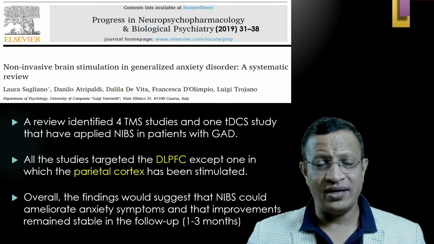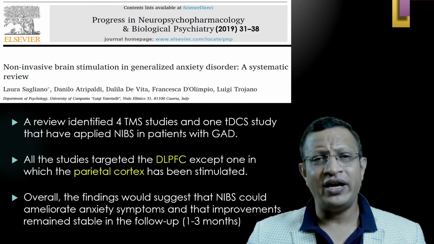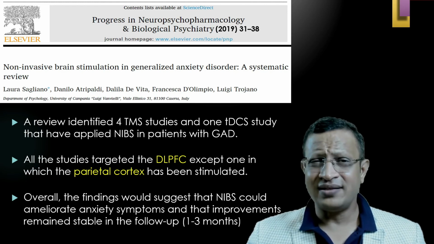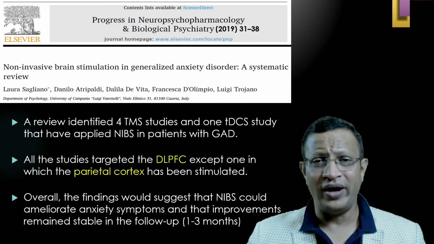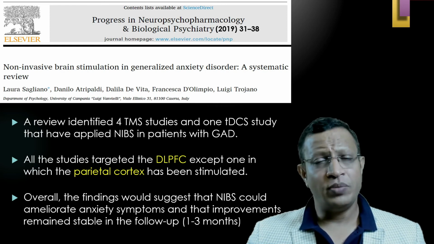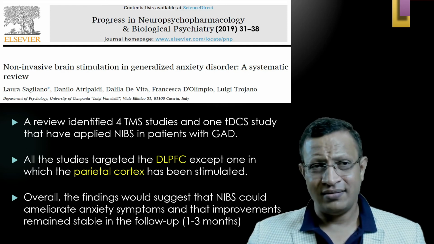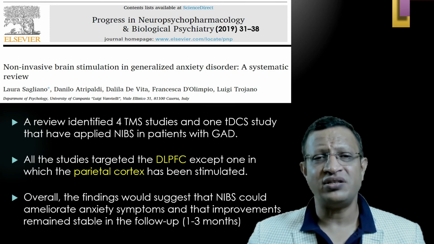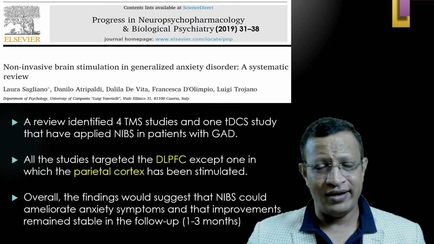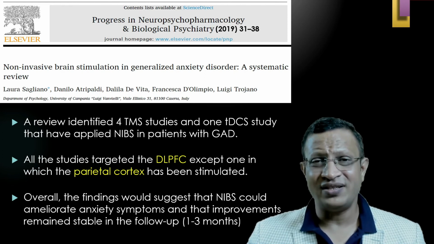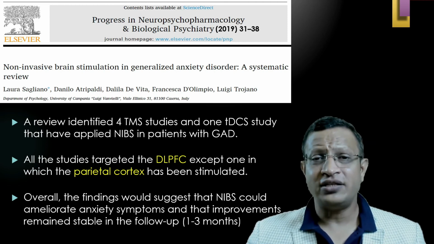When this review was done in 2019, they were able to identify only 4 transcranial magnetic stimulation and 1 tDCS study. The preliminary results clearly indicated that the dorsolateral prefrontal cortex, except in one of the studies, along with the parietal cortex, has been considered and stimulated.